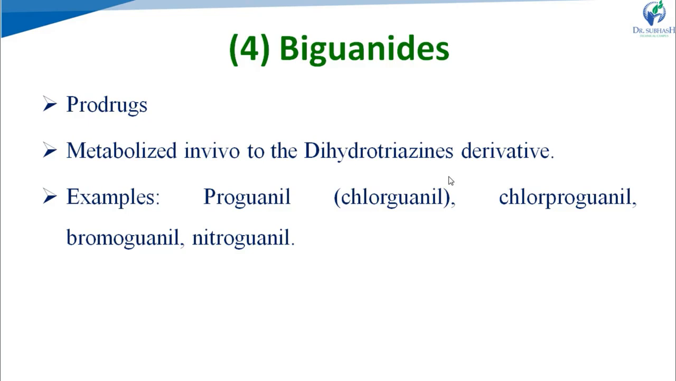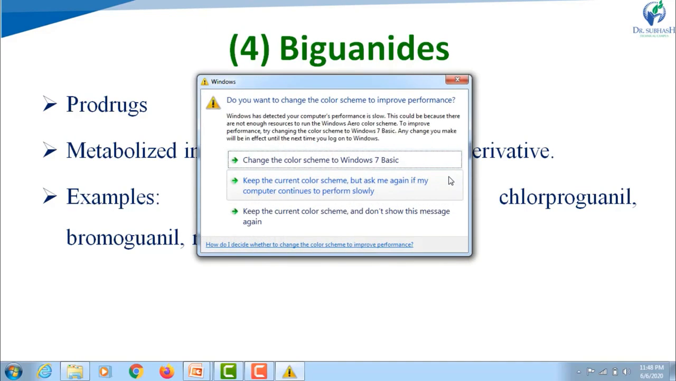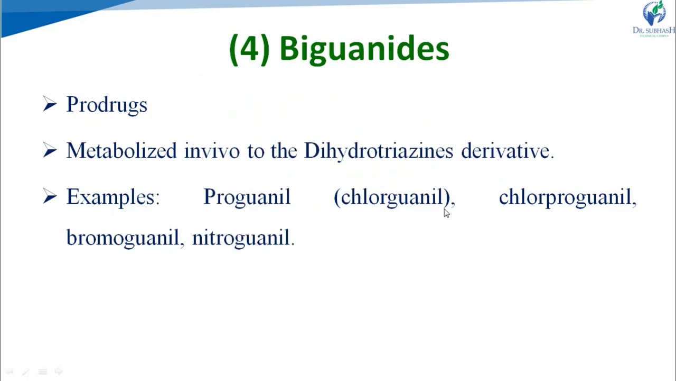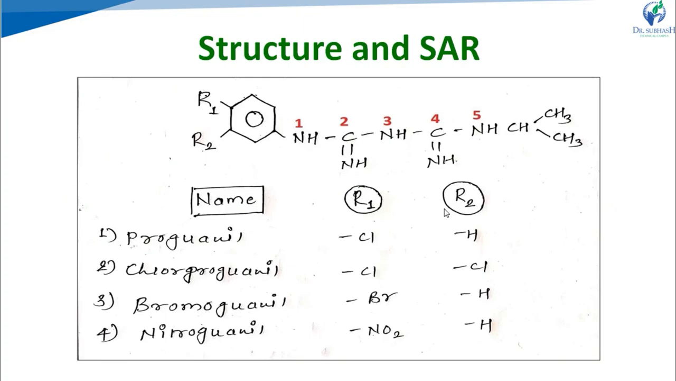Next one is biguanides. Biguanides are largely prodrugs. That's why they must be metabolized in vivo into their active form. Here, biguanides are metabolized in vivo to their active form, that is dihydrotriazine derivative. Examples of biguanides are proguanil, also known as chlorguanil, proguanil and bromoguanil, as well as nitroguanil.